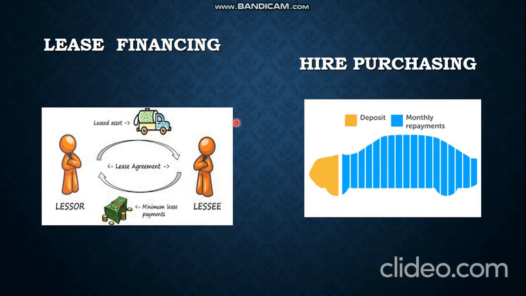In lease financing, the original owner remains the same, but in hire purchasing, the first party is the original owner, but after the completion of the time period, say 20 years, 30 years, 50 years, the owner will be changed and the second party will become the owner of that asset. That is called as hire purchasing. It is one kind of purchasing, but by paying the money in small amounts for a certain time interval. That is called as hire purchasing, right?